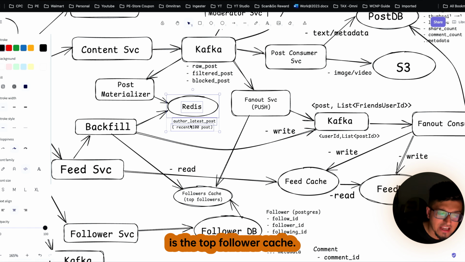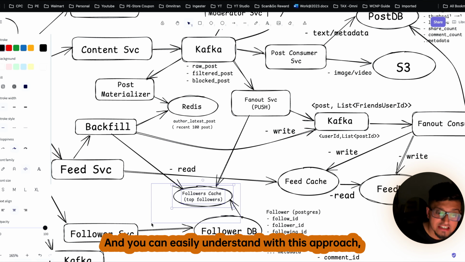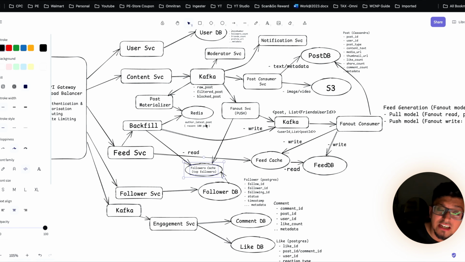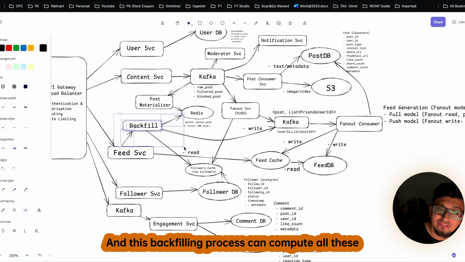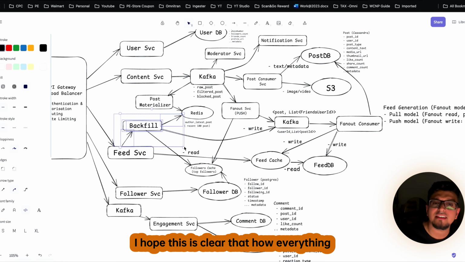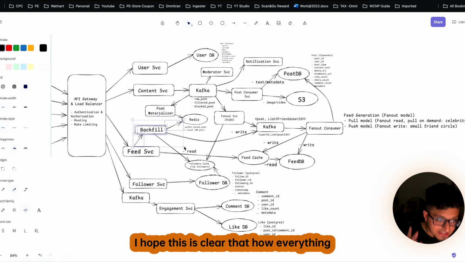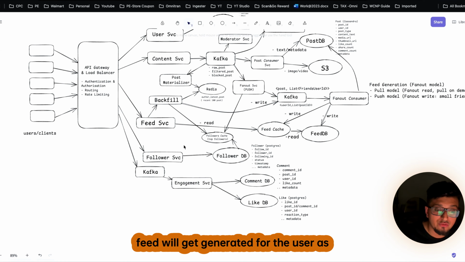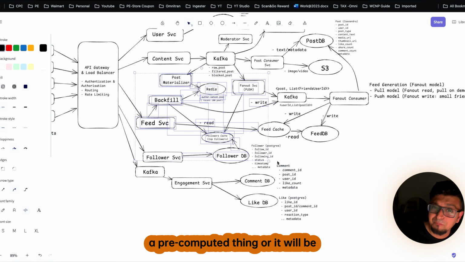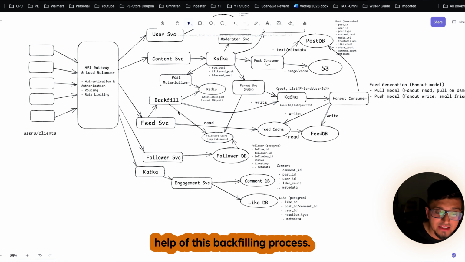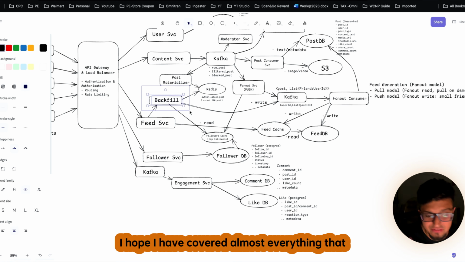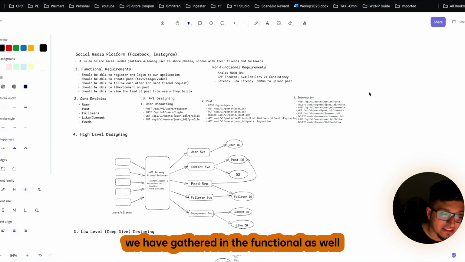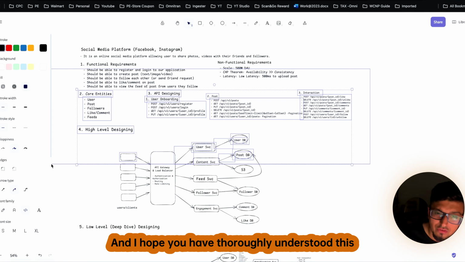One is the latest post cache and another is the top follower cache. And you can easily understand that with this approach, generating the feeds in near real time will be super quick, and this backfilling process can compute all these things in near real time. I hope this is clear how everything will be working over here and how this feed will get generated for the user as a pre-computed thing, or fetched in near real time with the help of this backfilling process. I hope I have covered almost everything that we gathered in the functional as well as the non-functional requirements.